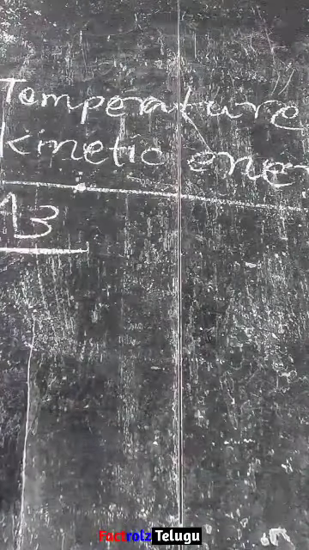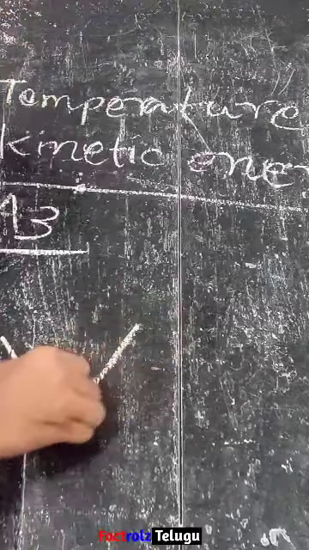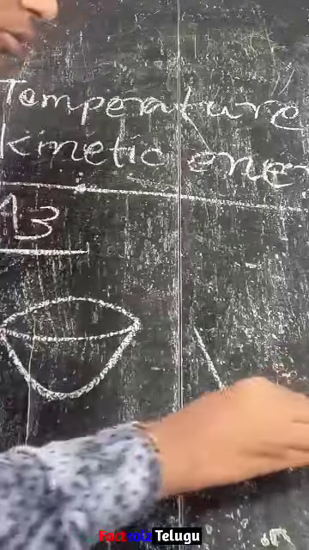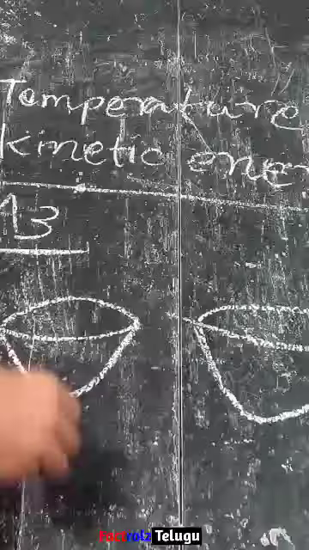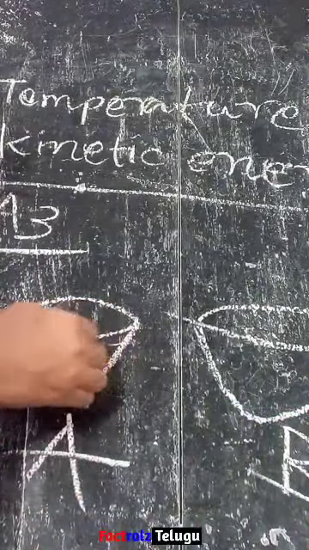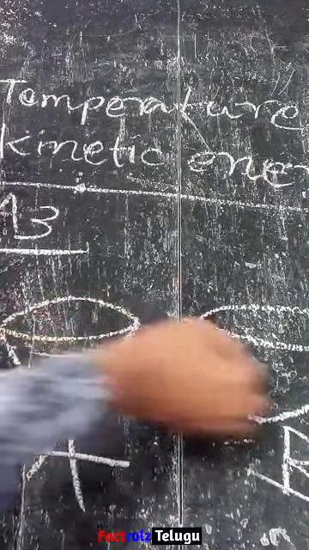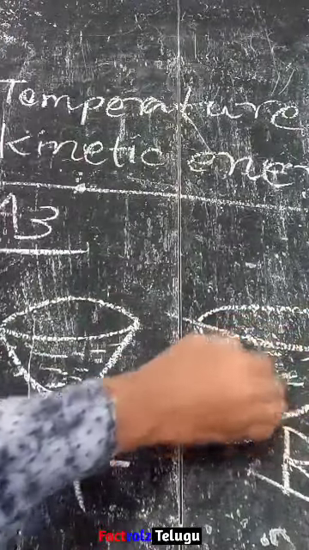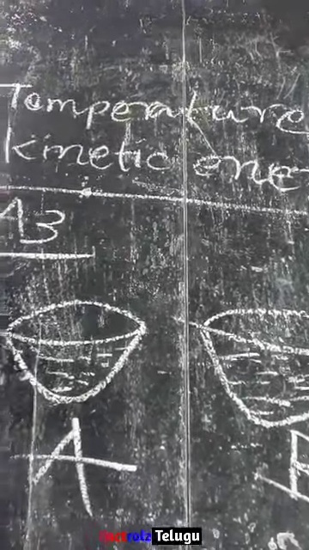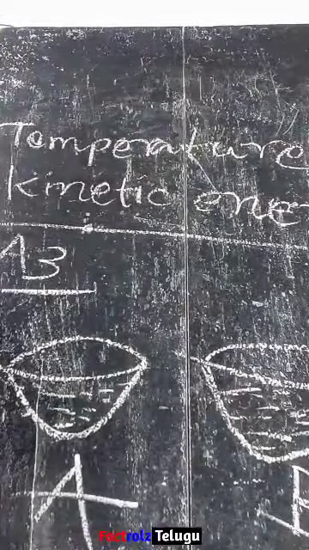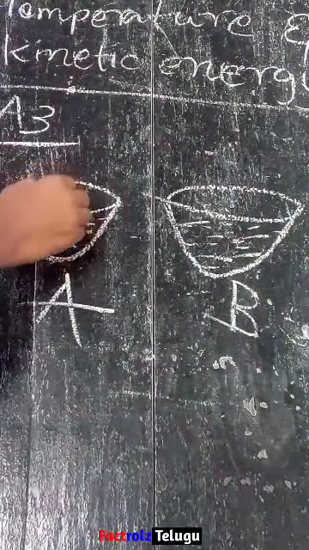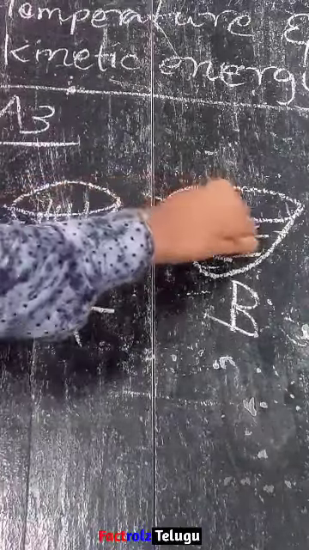So here they are saying to take the 2 bowls. Suppose we name this bowl as A and this bowl as B. Take hot water in one bowl and cool water in the other. You already know what food colors are. Add some food color in both, pour some food color in this and some in that.